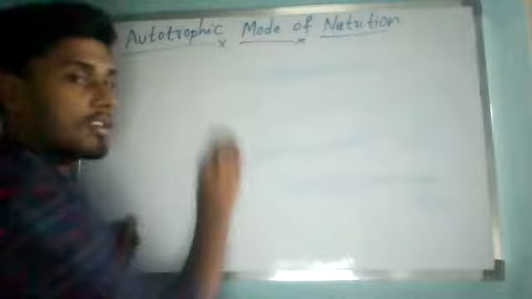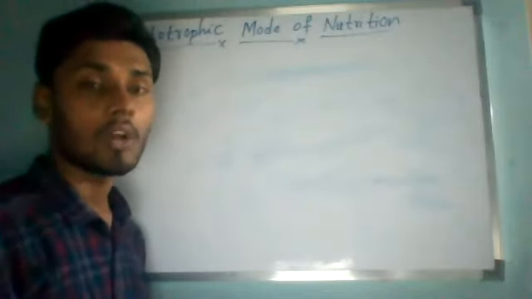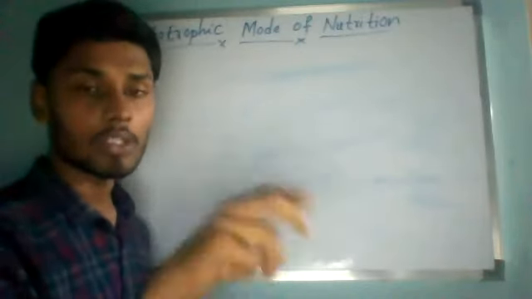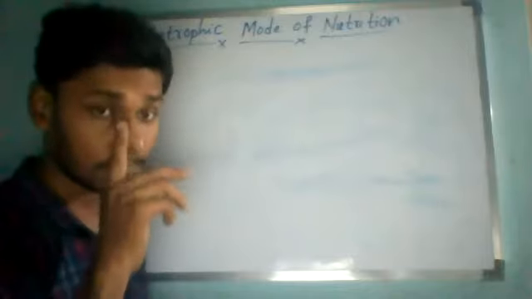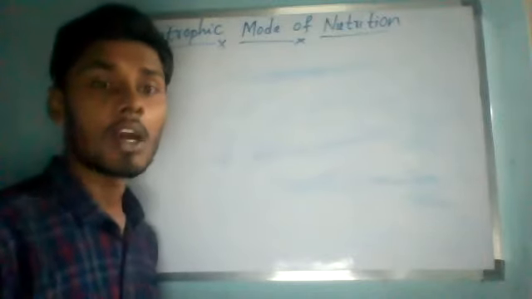Carbon dioxide and water. Without that, you cannot make any definition. Whether for autotrophic organisms, autotrophs, or autotrophic mode of nutrition, whatever it is, you have to use these two words: carbon dioxide and water.